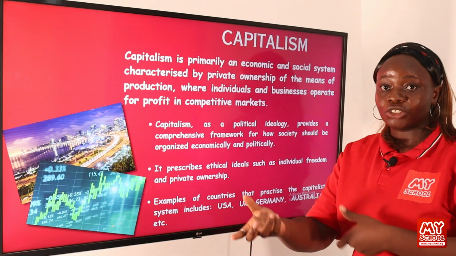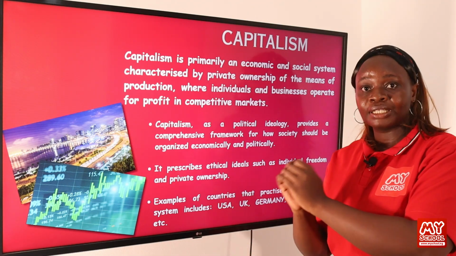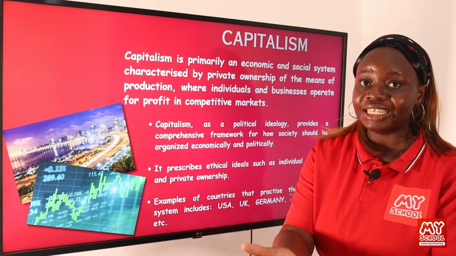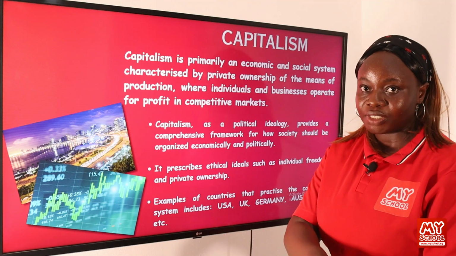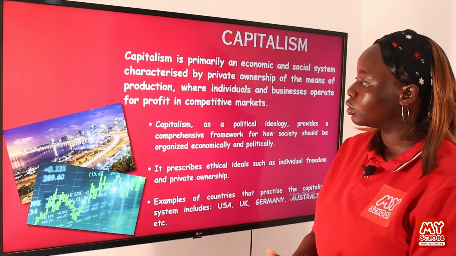Individuals and businesses operate for profits in competitive markets. That means the law of demand and supply works for them. When people demand goods and services, businesses produce these goods and services and sell them to those who are in demand of them, and then they get profits in return. That is how a capitalist society works.